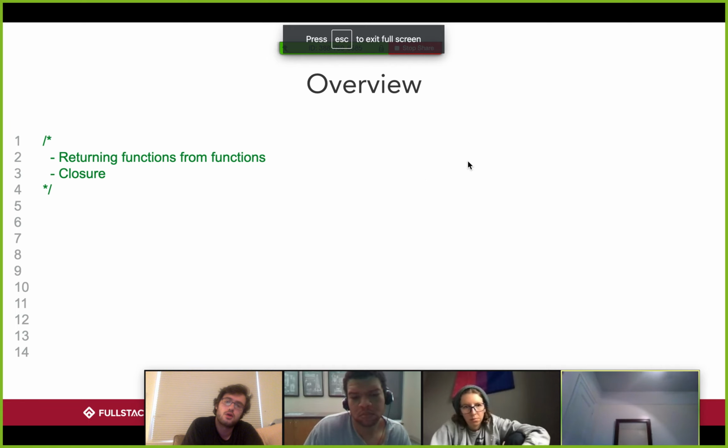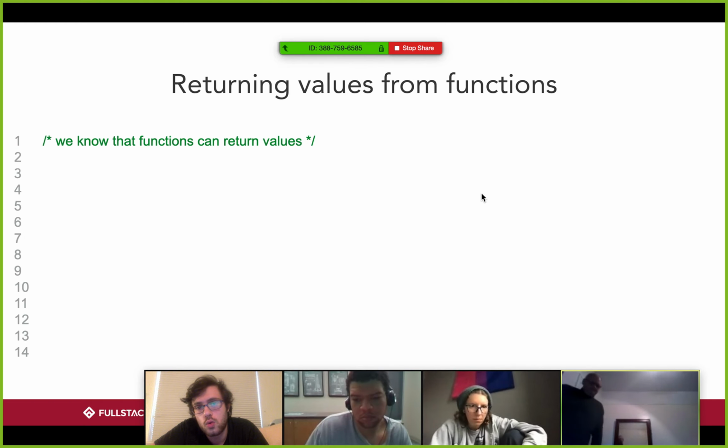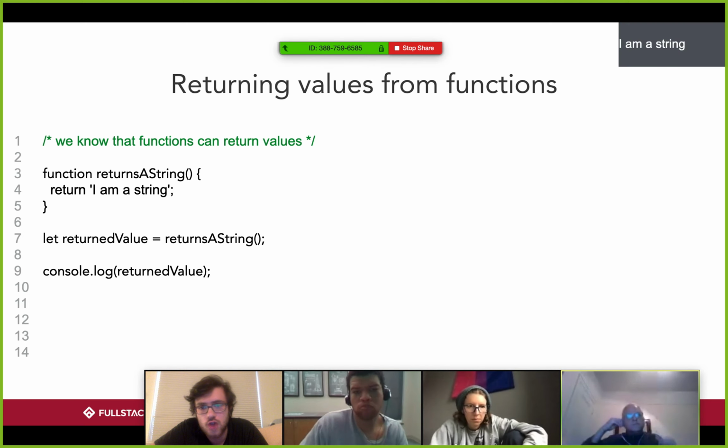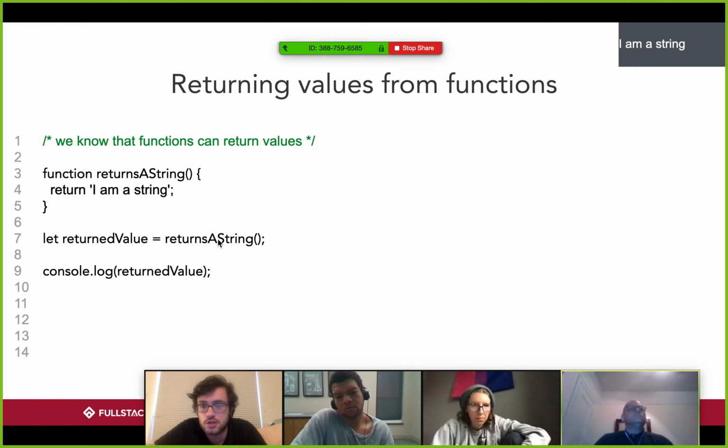Okay? So we're just going to talk about returning functions from functions and closures. So we know that functions can return values. As you can see, the function returns a string, I am a string. We say let returnValue equal returnString invoked. That means we call returnString, it returns I am a string, so returnValue is I am a string. Everyone good here?